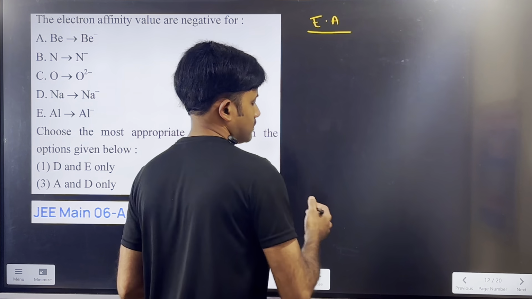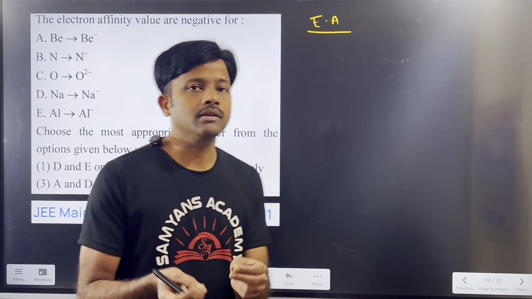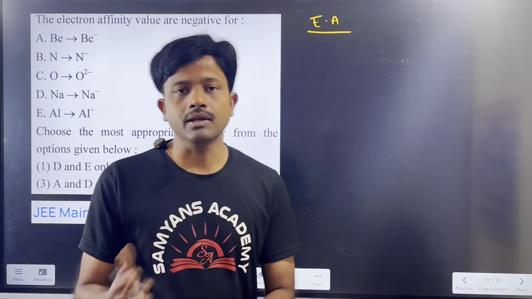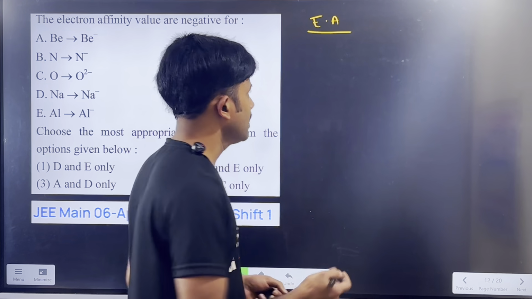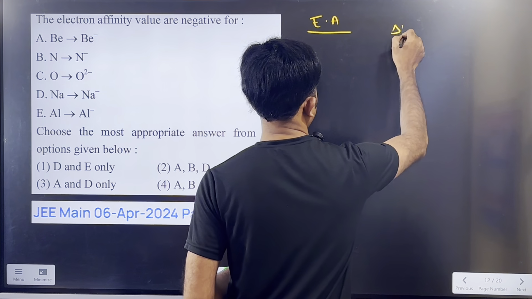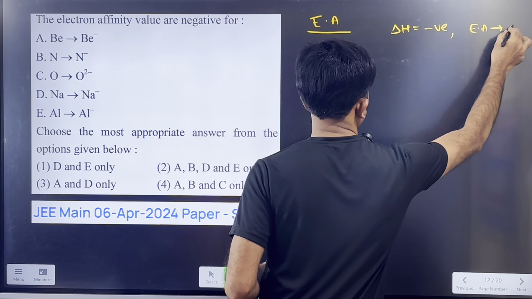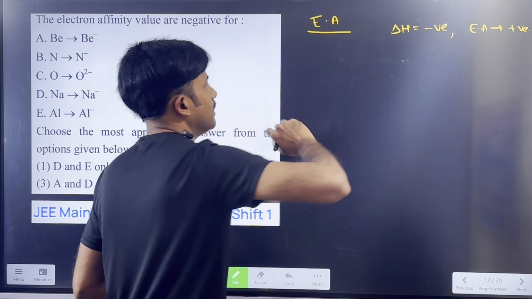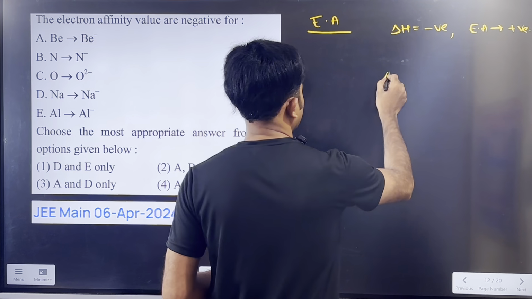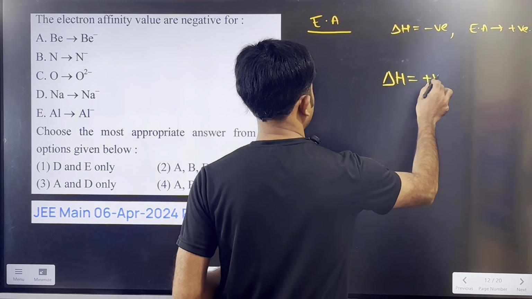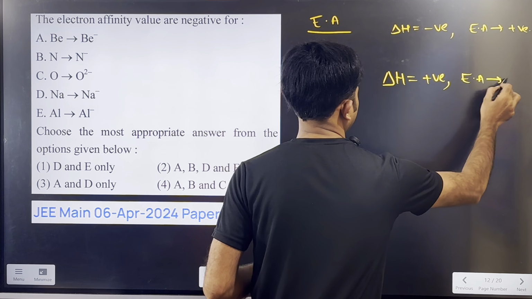When you add the electron to any atom, some atoms release energy, and delta H value is negative and electron affinity values are positive. Okay, some atoms, when you add the electron, energy is required, so for them delta H value is positive, and in that case electron affinity values are negative.